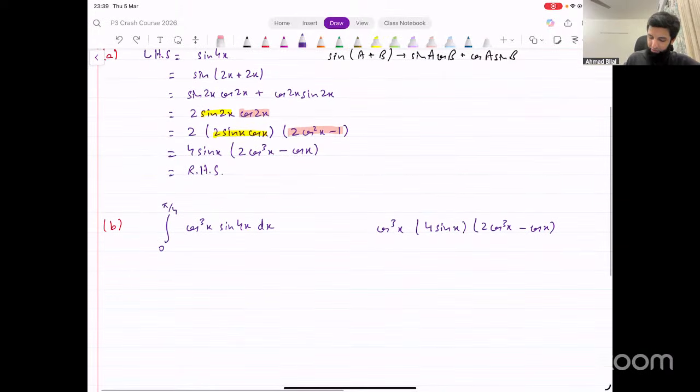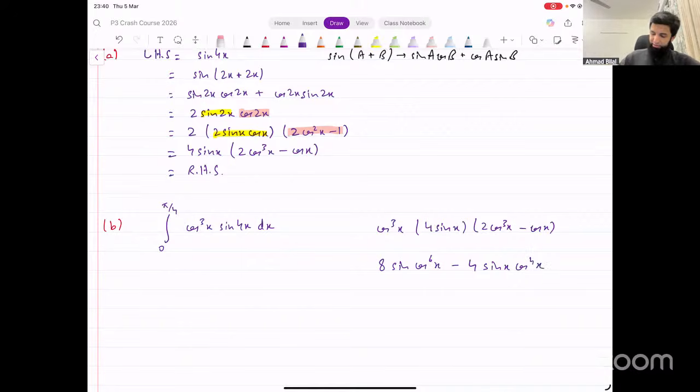This simplifies to 8 sine x cos to the power 6 x minus 4 sine x into cos to the power 4 x. This is what we end up getting.